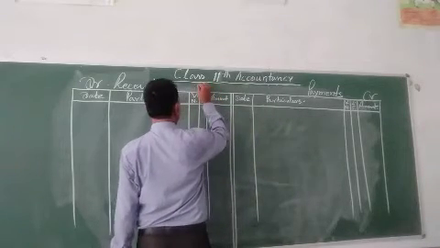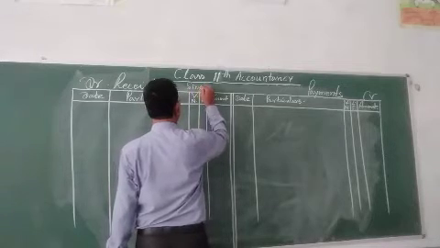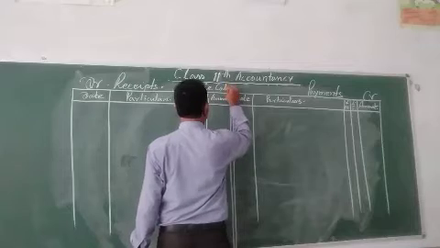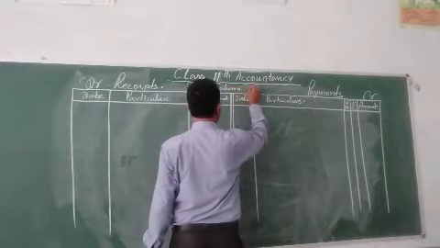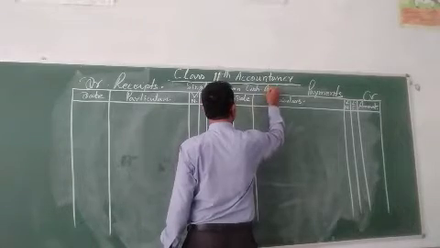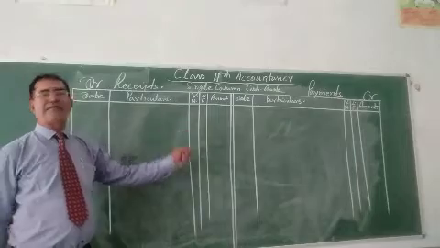This one is the single column cash book.